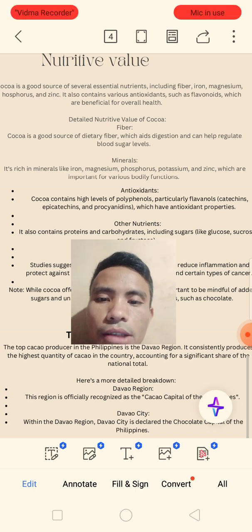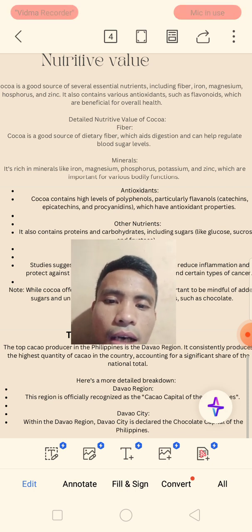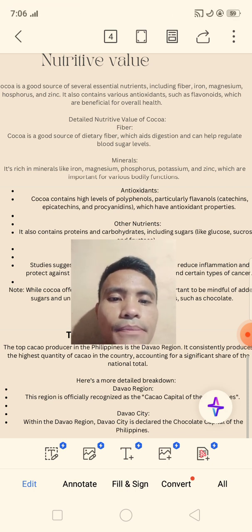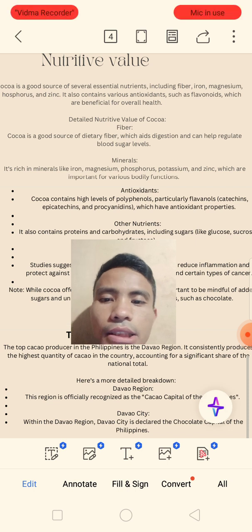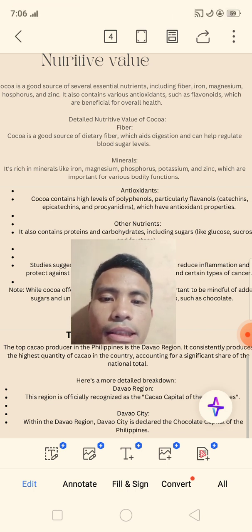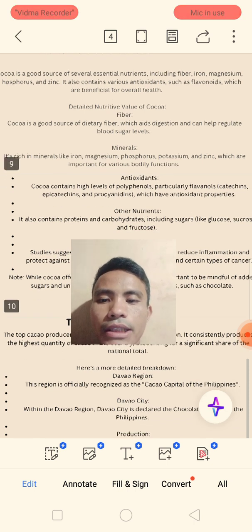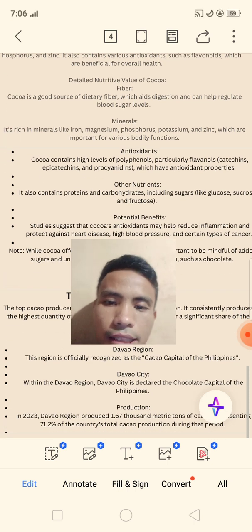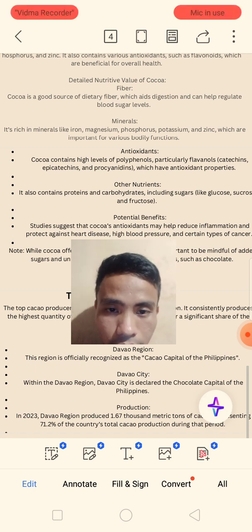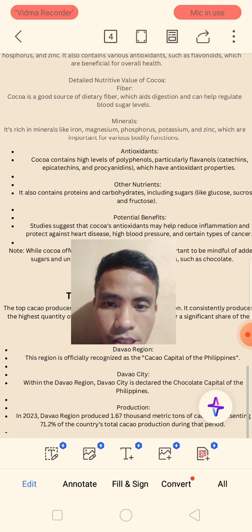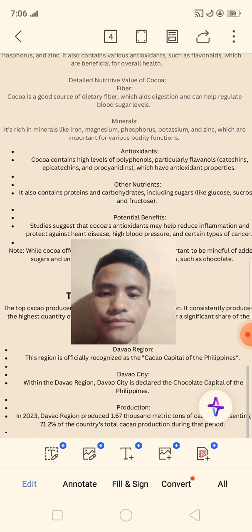Antioxidants. Cocoa contains high levels of polyphenols, particularly flavanols, catechins, epicatechins, and procyanidins, which have antioxidant properties. And for other nutrients, it also contains proteins and carbohydrates, including sugars like glucose, sucrose, and fructose.